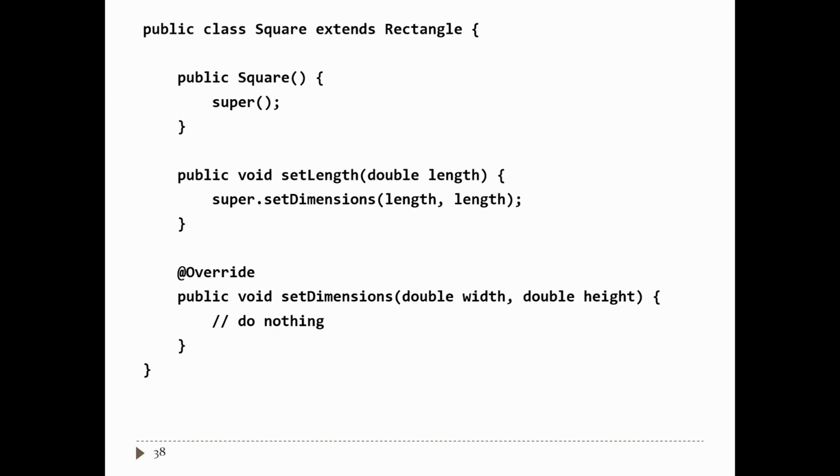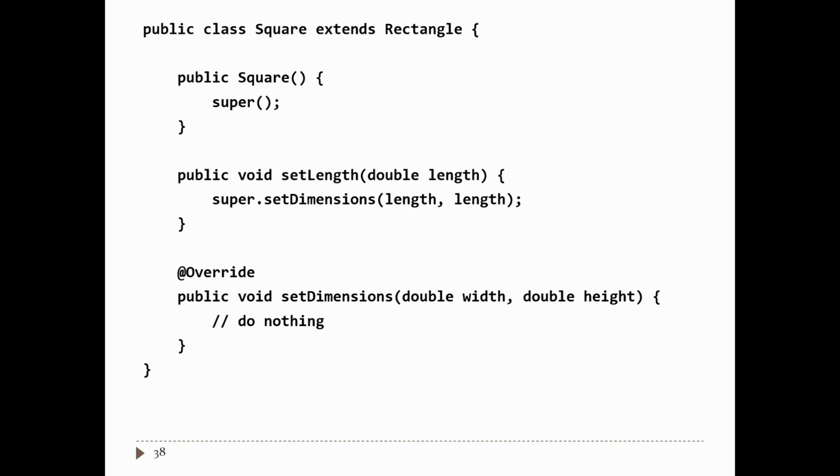This actually introduces two problems. Problem number one is that set dimensions now does not satisfy its inherited contract. It does not change the width or height. So again, it's easy to make up a method that uses the shape contracts, and now suddenly, when passed to square, it breaks, because it doesn't actually change the width or height of the shape.